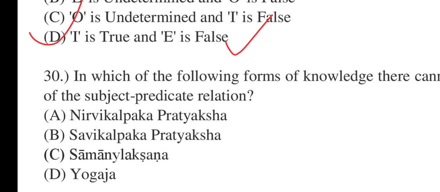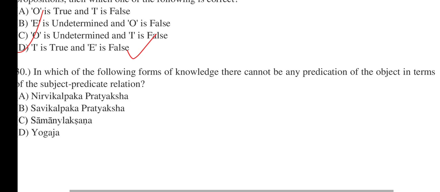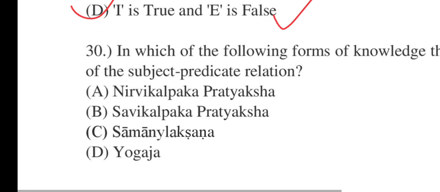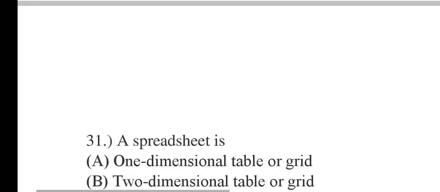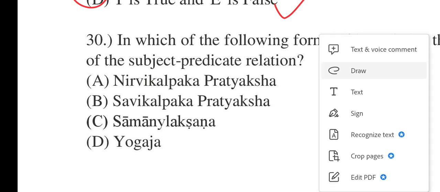30 says, in which of the following forms of knowledge there cannot be any prediction of the subject in terms of the subject-predicate relation. These are the options for you: A, B, C, D: Nirvikalpaka Pratyaksha, Savikalpaka Pratyaksha, Samanya Lakshana, Yogaja. 30. It will be Nirvikalpaka Pratyaksha.